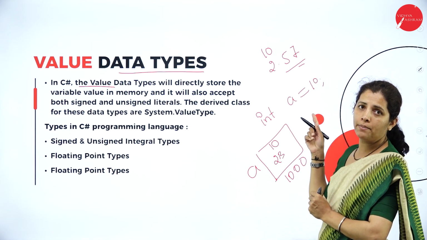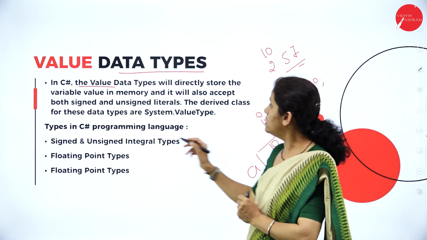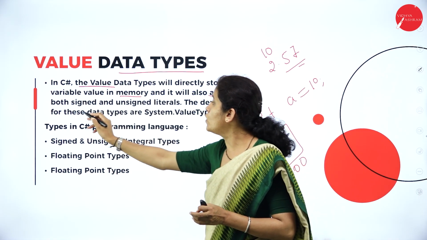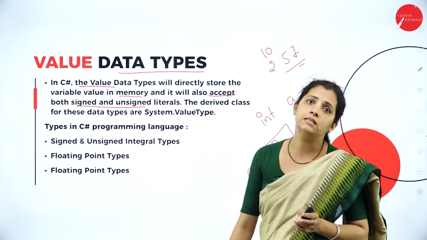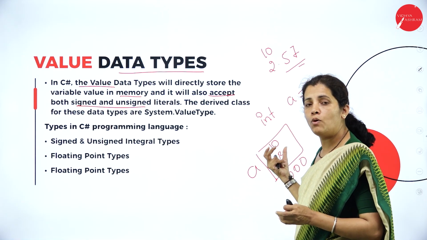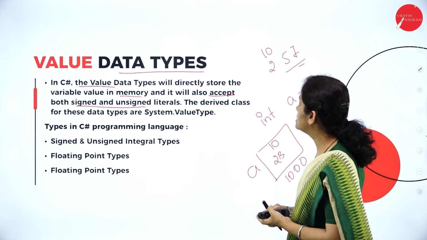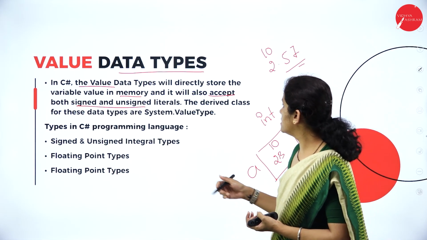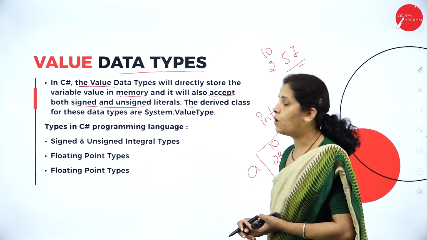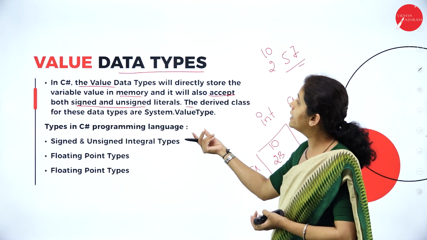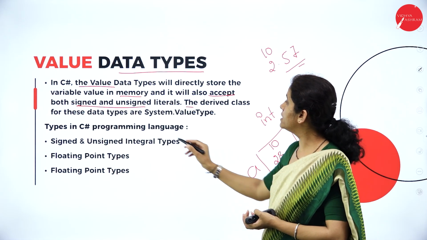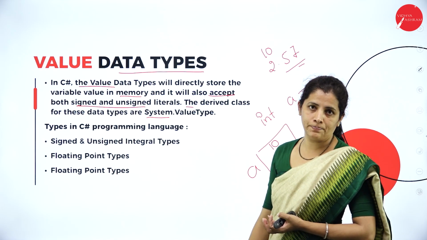So the value data type will directly store the variable value. What is my variable value? 10 in the memory, and it will also accept both signed and unsigned literals. So I can store both signed as well as unsigned literals. The derived classes for the data types are: where am I going to get the value data type? For that we are going to have the class called System.